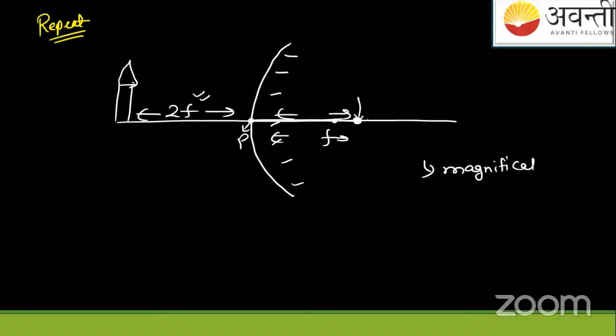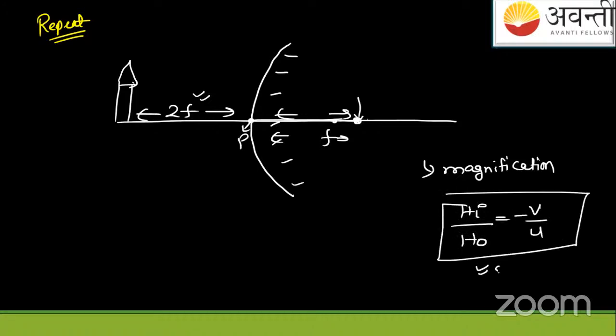And we have studied in the previous classes that the magnification of the image is given by height of the image by height of the object, minus v by u. But all these things with proper sign and conventions.